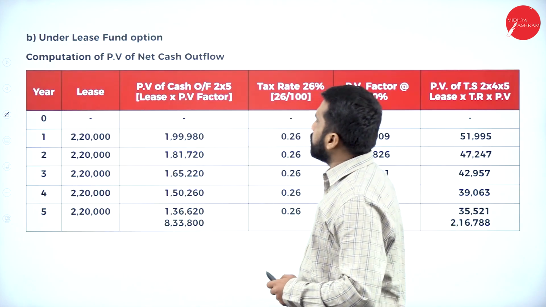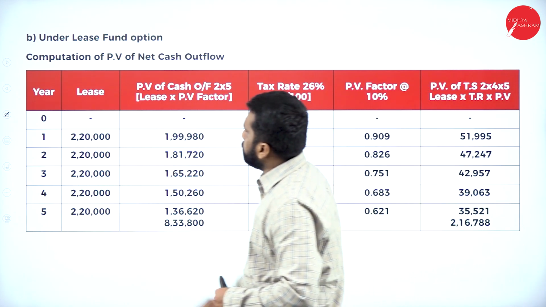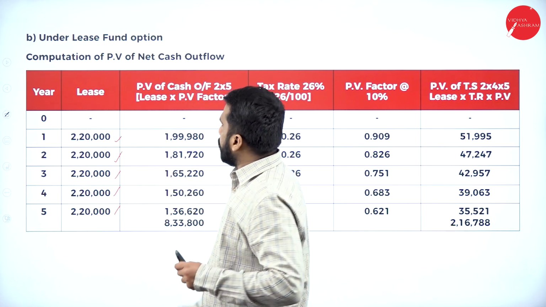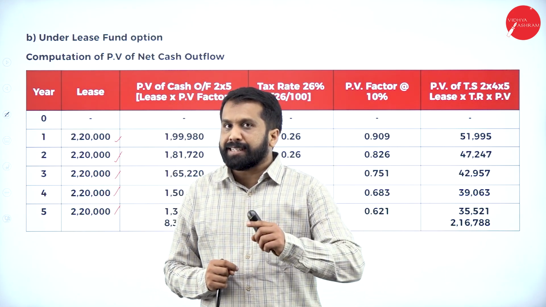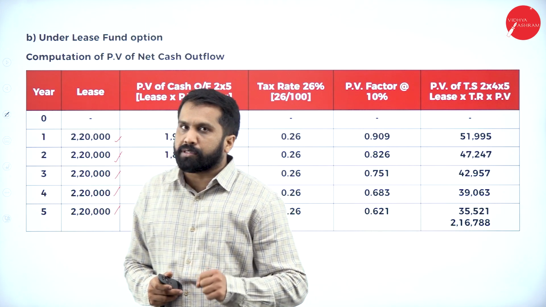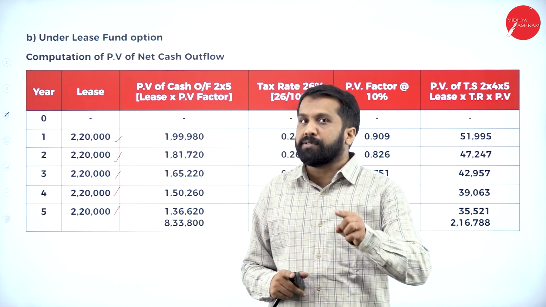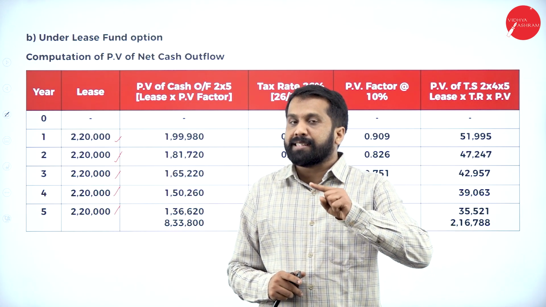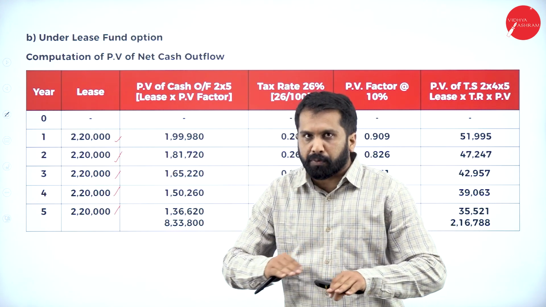What about lease fund? We'll go for lease fund. Under the lease fund option, computation of PV of net cash outflow in this lease: first year lease, second, third, fourth, fifth year lease. Will depreciation come in the lease? No. Why? Because the asset is not yours. The asset is somebody else's. You have taken only a lease. I'll give you a simple example. You are in a rented house. Will you pay property tax? Will you do any repair for that house? No, because that house does not belong to you. You cannot claim even depreciation. Similarly, this has to be taken only by owners. So under lease fund, the depreciation concept will not come.